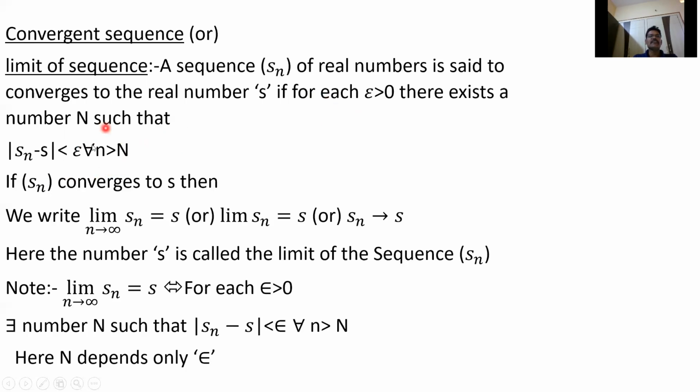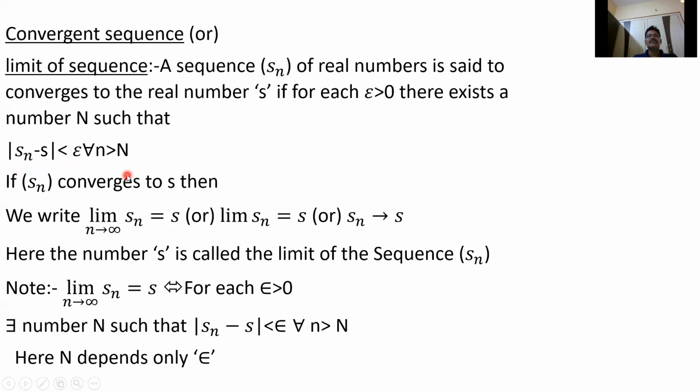That means after N, if you take any term, the difference between Sn and S is less than epsilon. For example, if you take capital N equal to 6, n greater than 6 means we can take 7, 8, 9 and so on. So mod S7 minus S is less than epsilon, mod S8 minus S less than epsilon, mod S9 minus S less than epsilon, and so on.